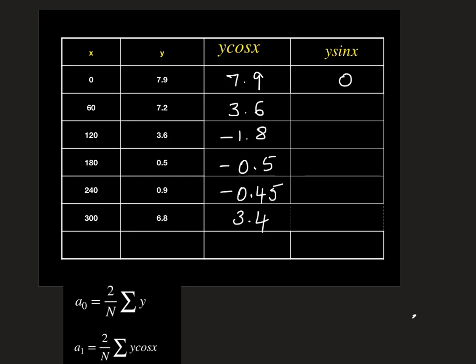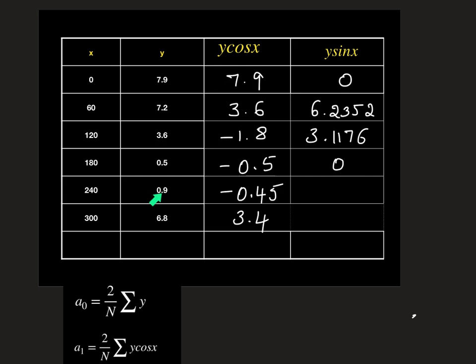Next, 7.2 into sin 60 is 6.2352. So 3.6 into sin 120 is 3.1176. Next, 0.5 into sin 180 is 0.